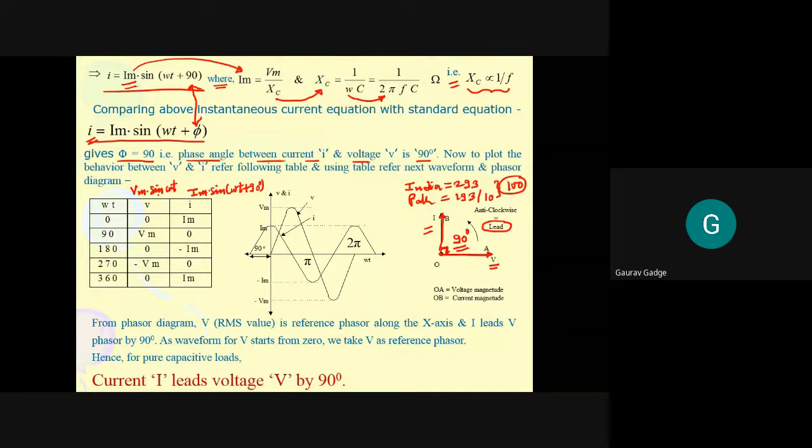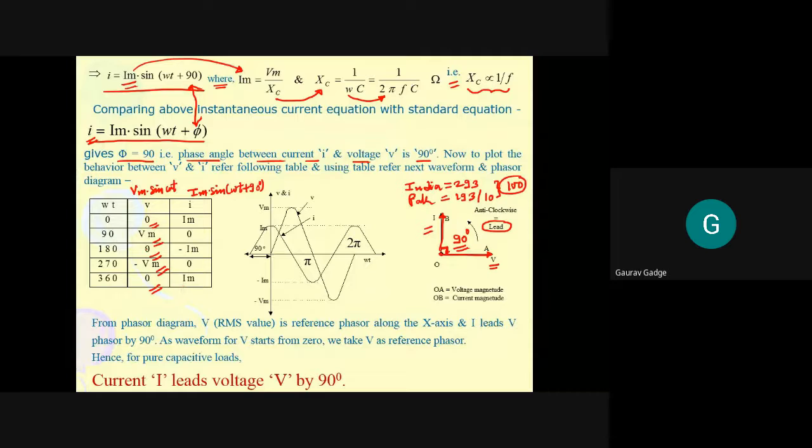Now if sine is 0, then V is equal to 0. At sine 180, V equals 0. At 270, sine is minus 1, so V is equal to minus Vm. And when sine 360, V is equal to